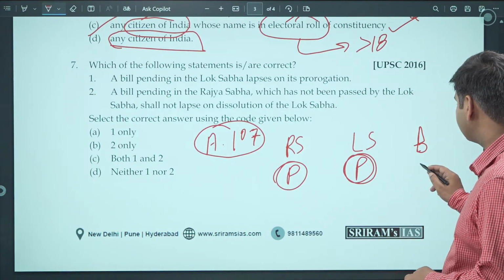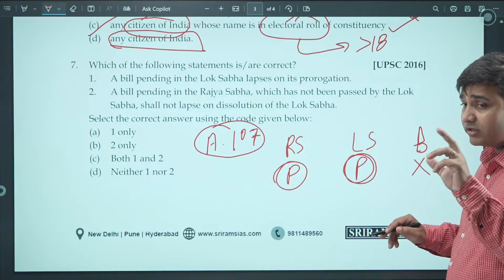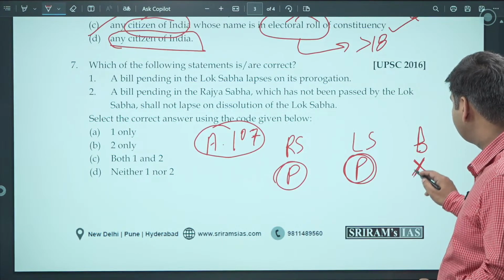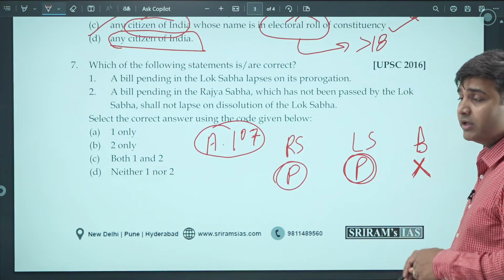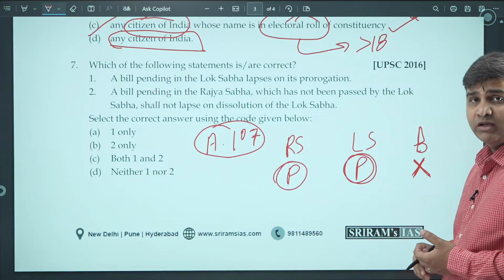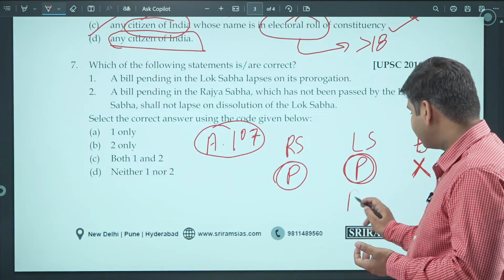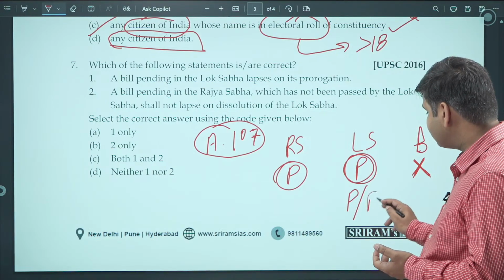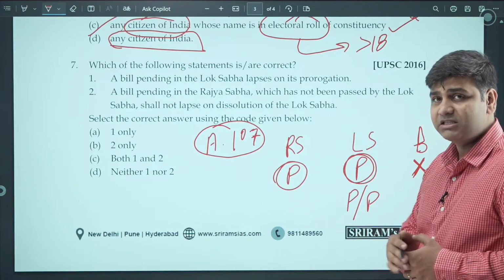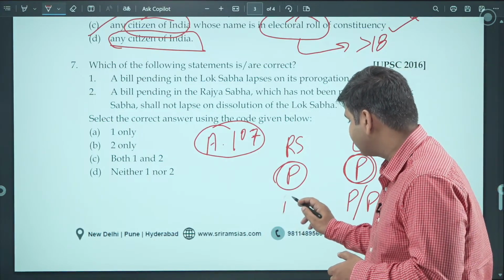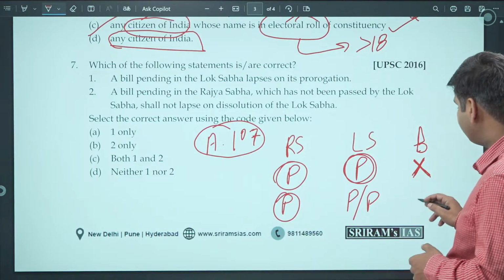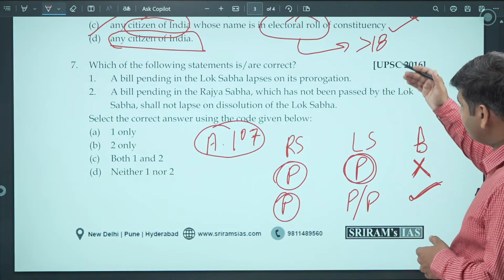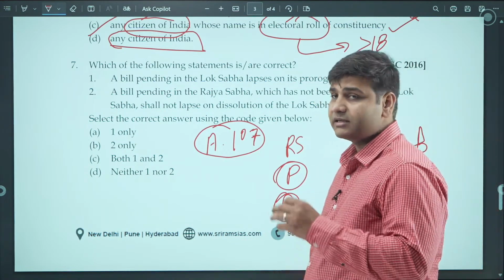This does not get dissolved. On the dissolution of the Lok Sabha, it does not lapse. It remains. Okay, that is important. What if the bill is first presented in Lok Sabha? So, the bill must be pending in Lok Sabha, or the bill must be passed by the Lok Sabha. Then it goes to the Rajya Sabha. And if it is pending in Rajya Sabha, then this particular bill will be lapsed.